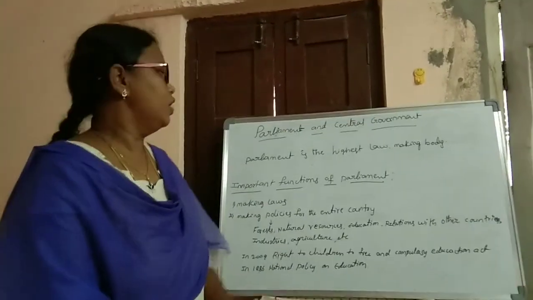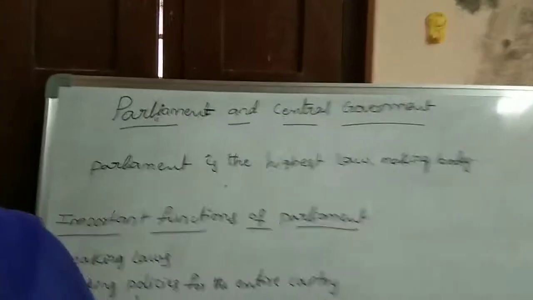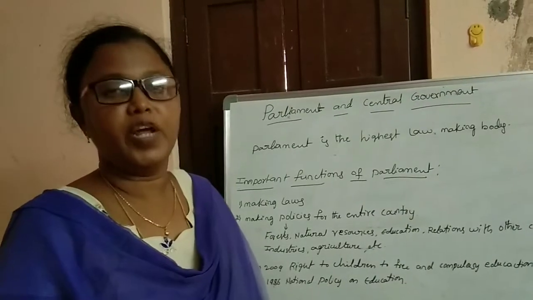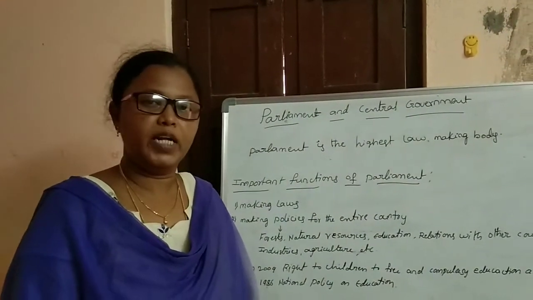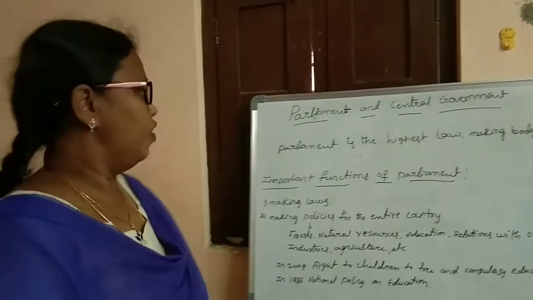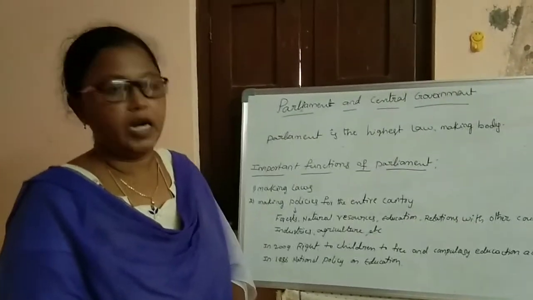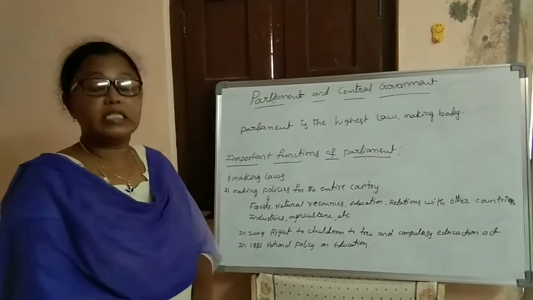Today we learn about Parliament and Central Government. The Constitution provides for a parliamentary form of government in the country. First of all, what is Parliament? Parliament is the supreme legislative power of the country. Parliament is the highest law-making body.